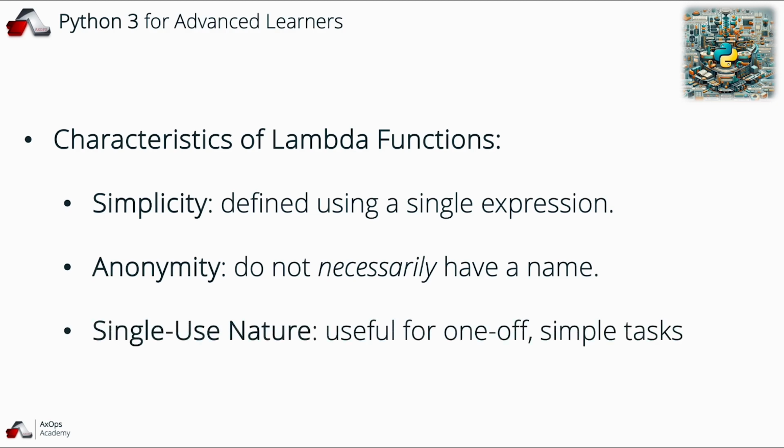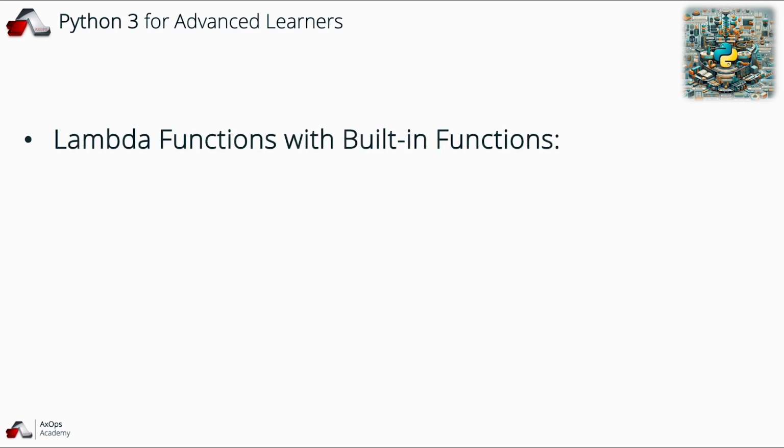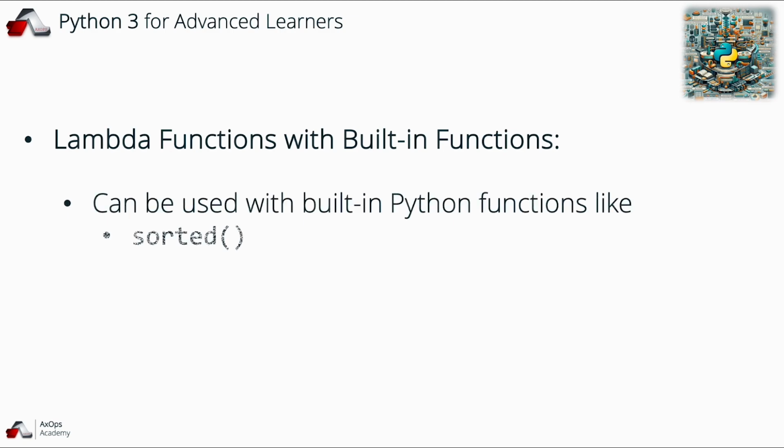Then we have single-use nature, where they're especially useful for one-off simple tasks that don't require the reuse of the function elsewhere. Lambda functions shine when used with built-in Python functions like sorted, filter, map, and reduce. And these functions accept another function as an argument, which makes Lambda functions a convenient choice for this style of chained operations, as we'll go on to see in the hands-ons as well as future lectures.